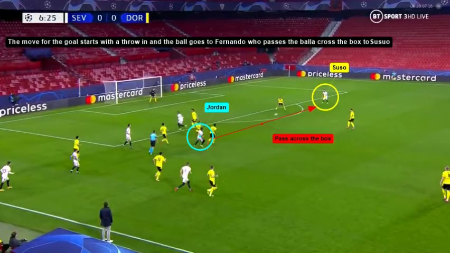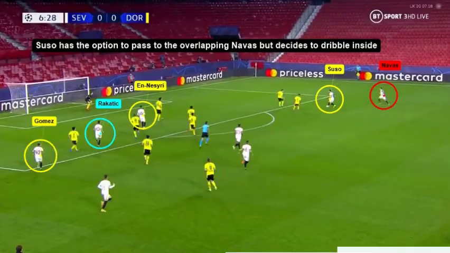The first goal for Sevilla comes from a throw-in to Jordan, who then passes the ball to Suso, who is left with a lot of space on the far side. Suso then dribbles the ball inside with an option to pass the ball to the overlapping Navas. Also we can see that Gomez, Rakitic and En-Nesyri are waiting inside the box for the cross to come in.